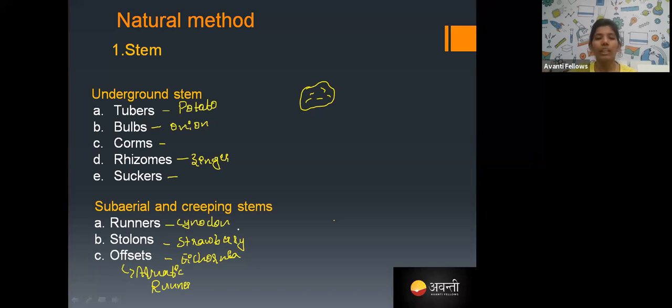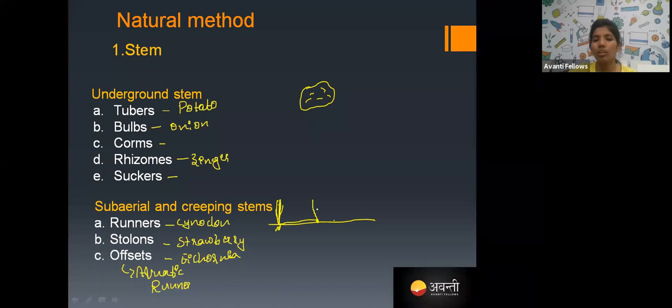Now there are other plants like Cynodon, which belongs to the runners. If this is the ground level and here is the node of the stem, the new plant is arriving. The stem will run or creep a bit above the ground and reach the soil where a node is present.